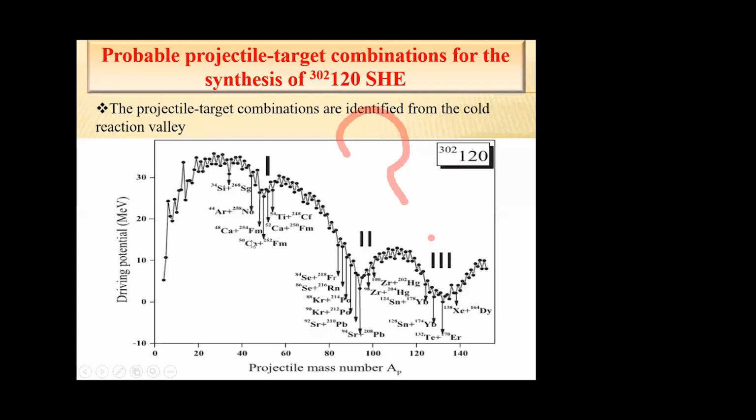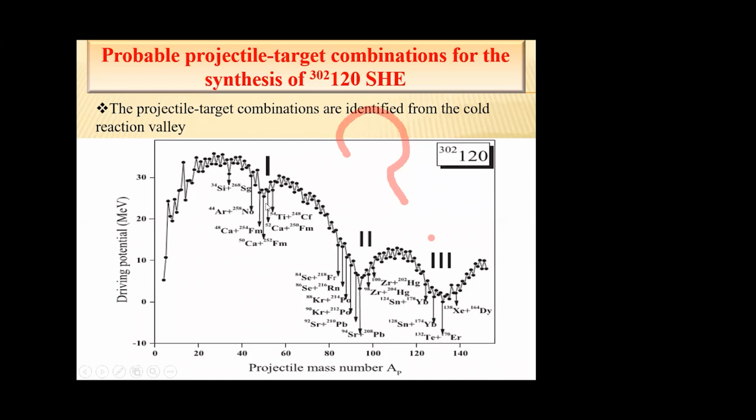Region 1 is centered around 48 calcium. 48 calcium is a doubly magic nucleus with 28 neutrons and 20 protons. The second region is around 208 lead. 208 lead is also a doubly magic nucleus with 82 protons and 126 neutrons. And the third region is around 132 tin. 132 tin is also a doubly magic nucleus with proton number 50 and neutron number 82.